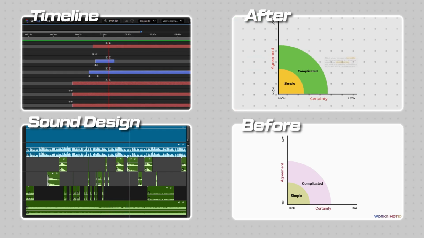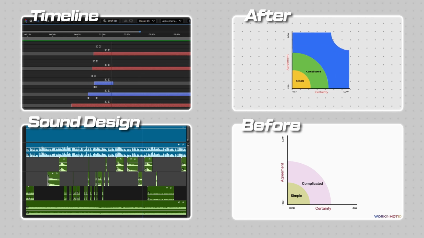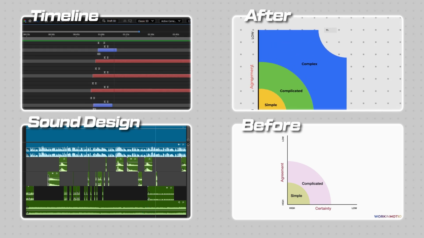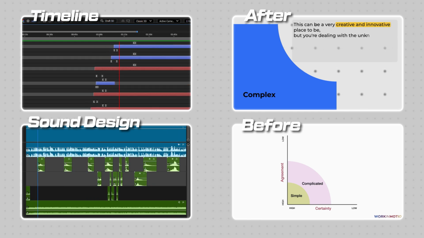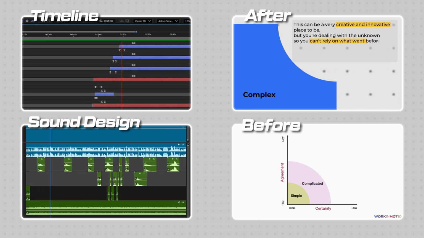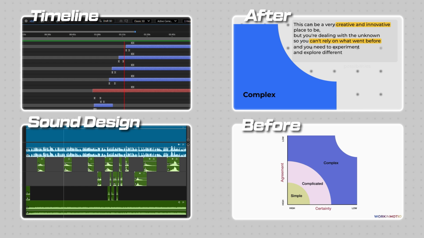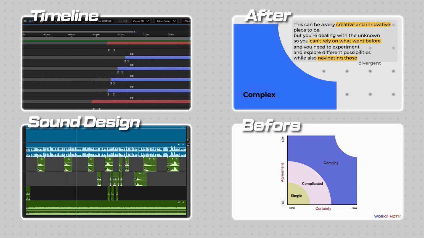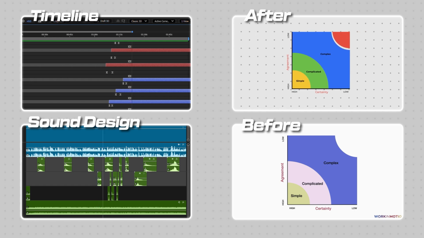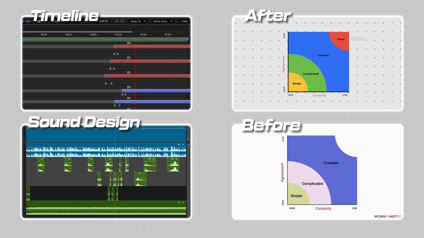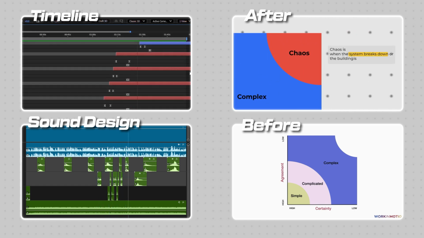If you have lower levels of agreement and certainty, then your project is in the complex zone. This can be a very creative and innovative place to be, but you're dealing with the unknown, so you can't rely on what went before, and you need to experiment and explore different possibilities while also navigating those divergent views. If you have virtually no agreement and no certainty, then you're in the chaos zone. Chaos is when the system breaks down or the building is on fire.